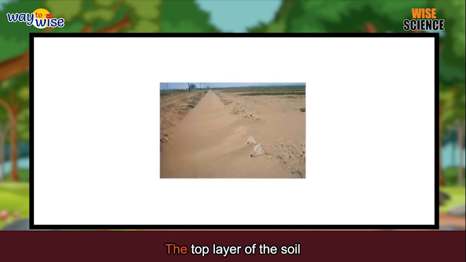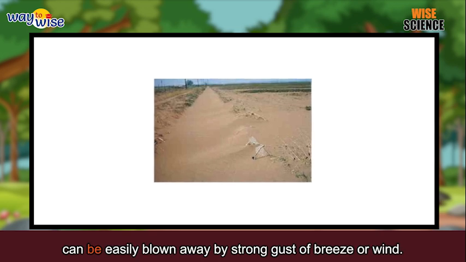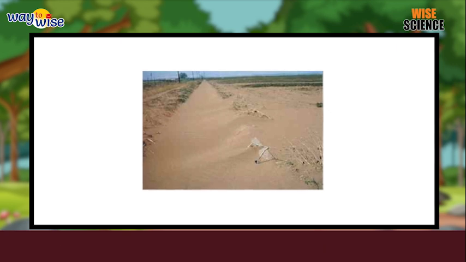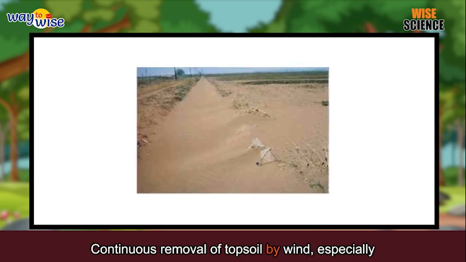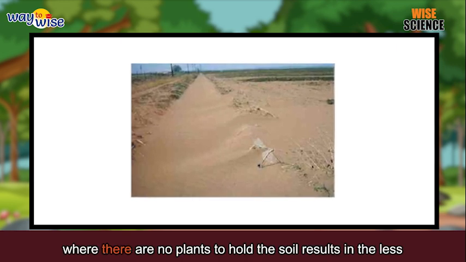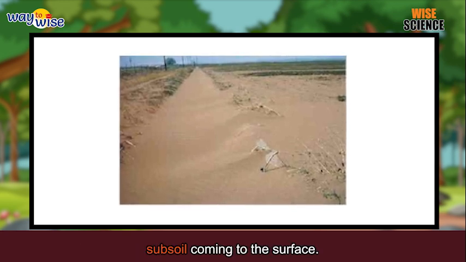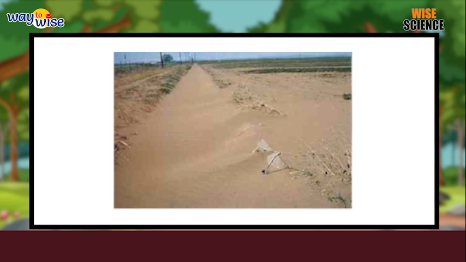Wind. The top layer of the soil can be easily blown away by a strong gust of breeze or wind. Continuous removal of topsoil by wind, especially where there are no plants to hold the soil, results in the less fertile subsoil coming to the surface.